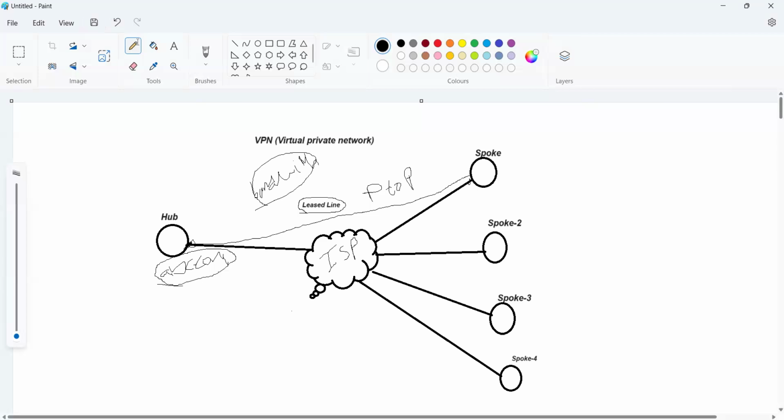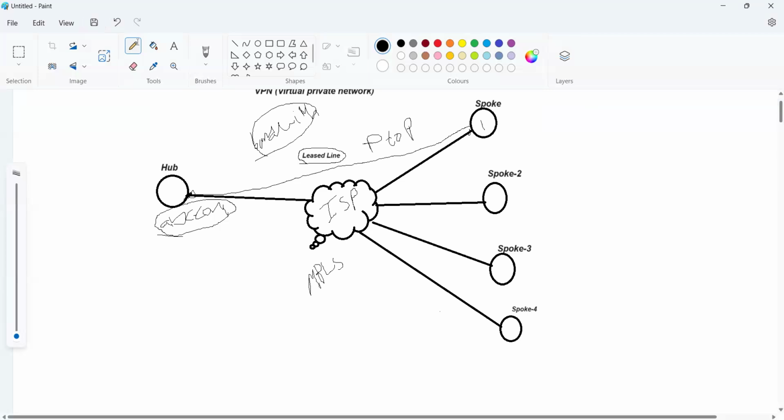Apart from that, we have the MPLS service, multi-protocol label switching. What will it do? It will not provide for only one customer. This is our abc.com, with branch 1, branch 2, branch 3, branch 4.